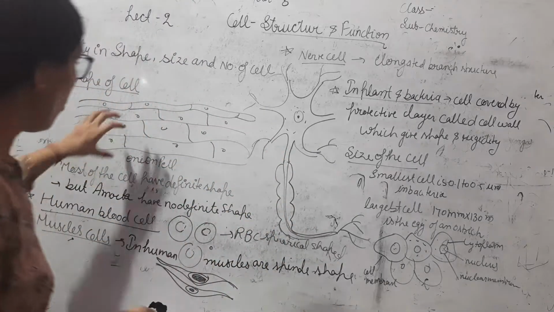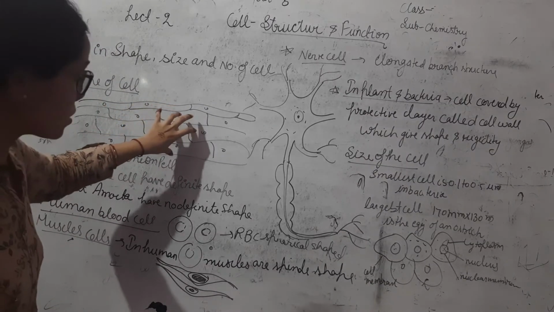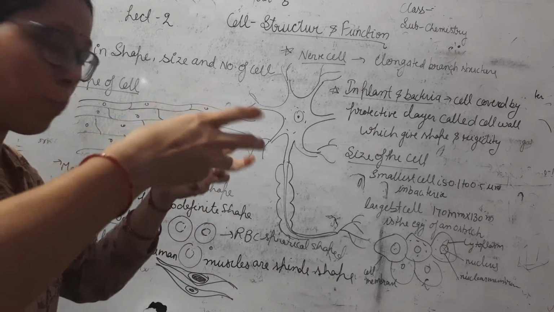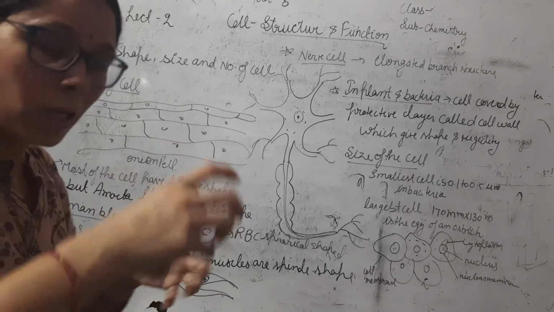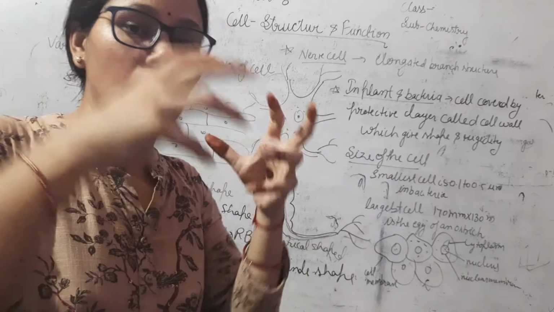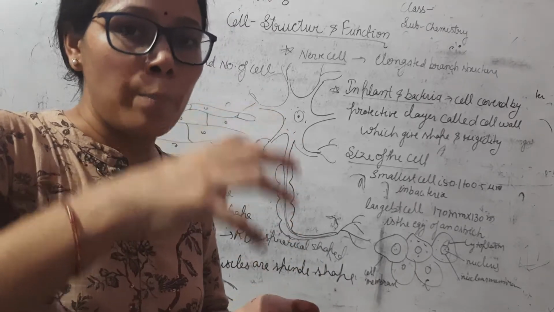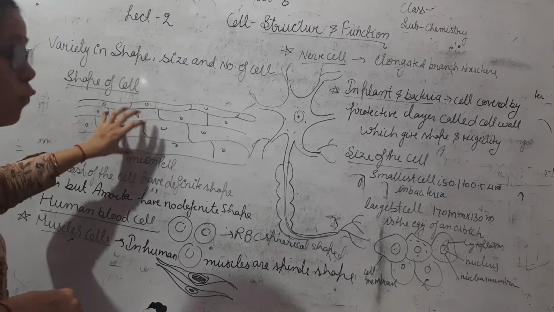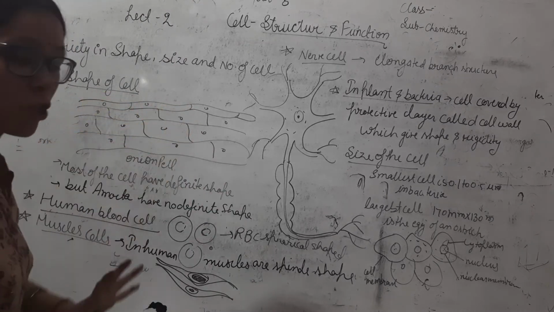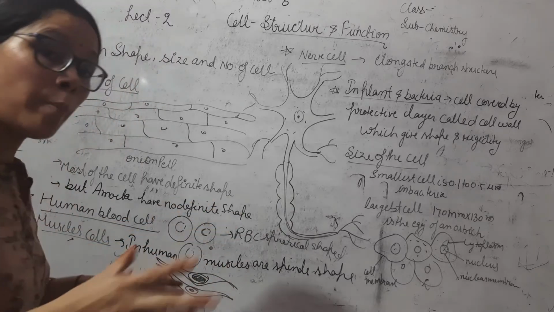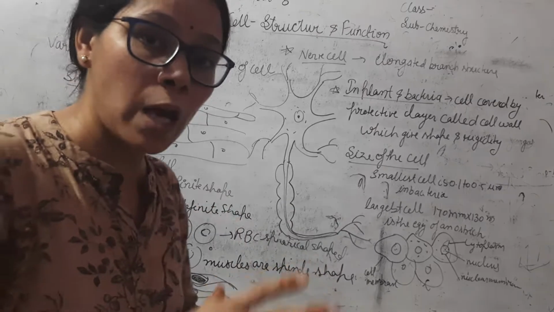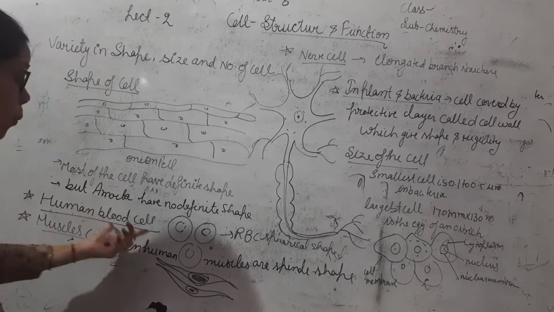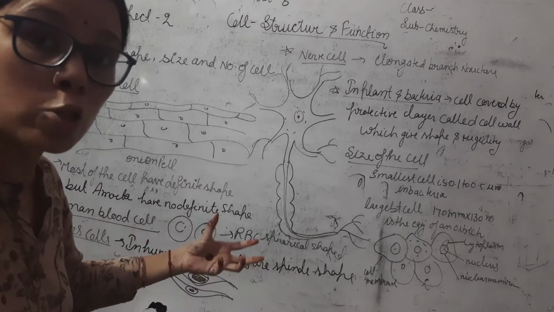For example, onion peel. This is the structure of an onion peel cell. When we peel the onion and study the peel under the microscope, we find this type of structure. This is the cell of onion peel. So this is the definite shape of the cell. But the amoeba is an example which has no definite shape of the cell. Human blood cells, RBCs, red blood cells, also have a definite shape.